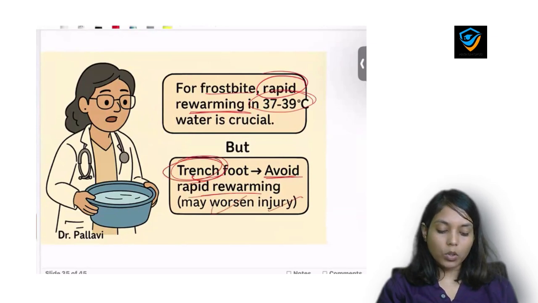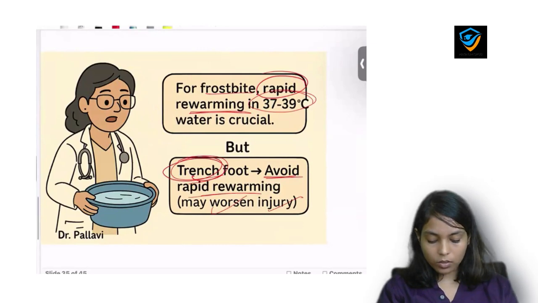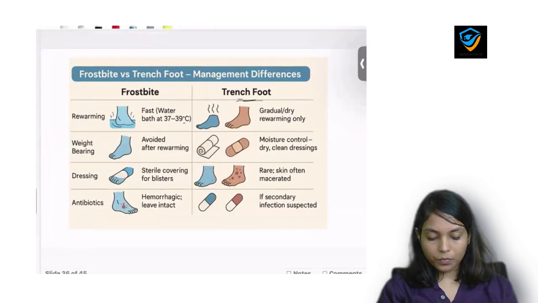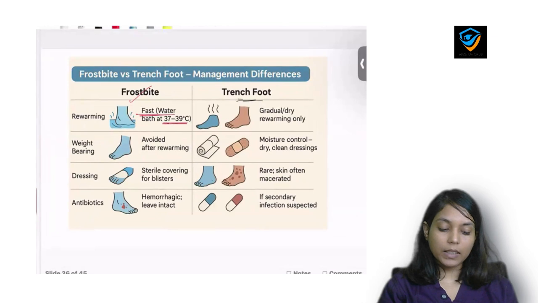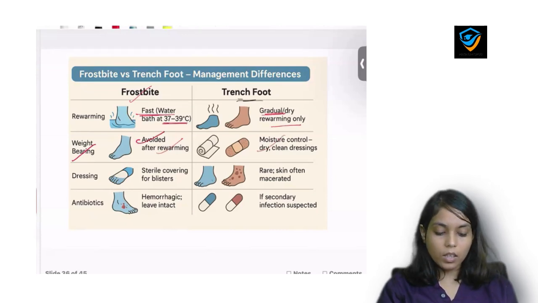So in trench foot we'll rewarm the patient gradually, over a period of time. How to manage these patients? In frostbite there will be fast rewarming at 37 to 39 degrees Celsius, but in trench foot there will be gradual rewarming, okay. Wet bearing will be avoided in frostbite, but one can do wet bearing in trench foot.